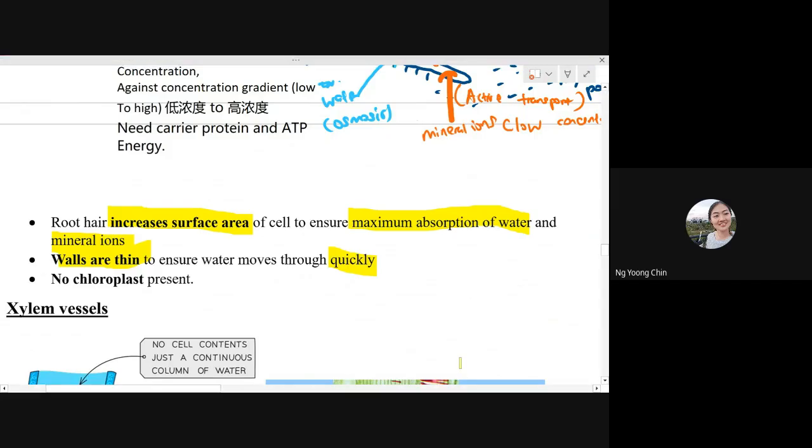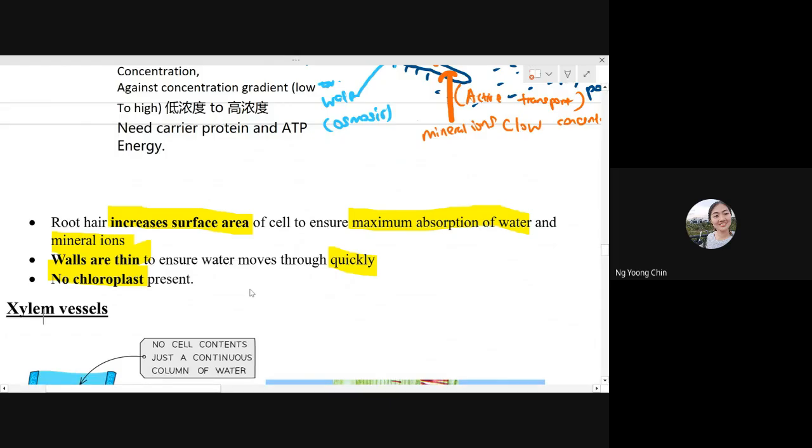And please remember that even though the root hair cell is a kind of plant cell, it doesn't have chloroplasts. Do you still remember?